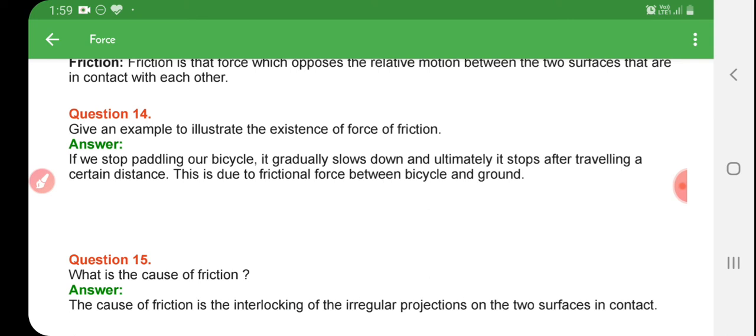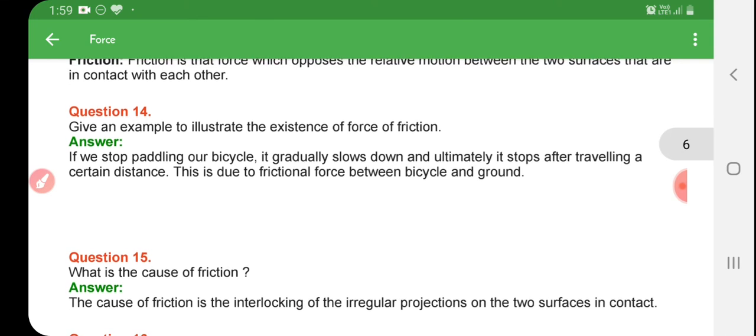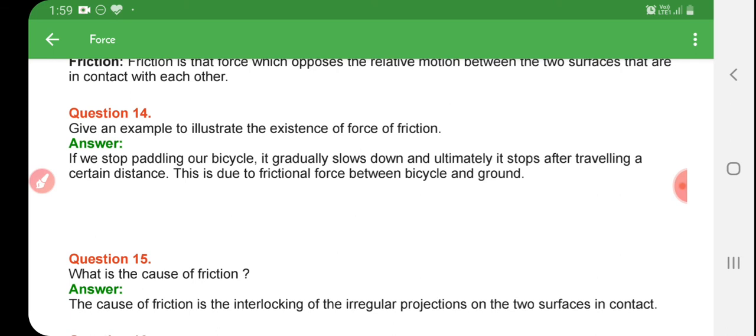Now question number 15. What is the cause of friction? The cause of friction is the interlocking of the irregular projections on the two surfaces in contact. Friction occurs when two surfaces are in contact with each other. Okay, these are the questions we are discussing.